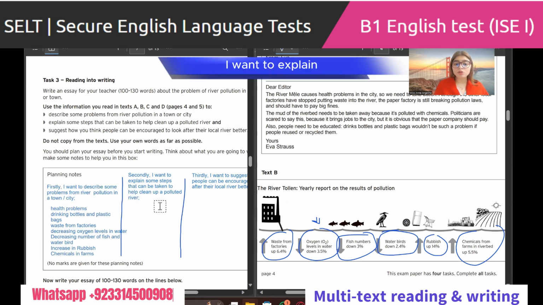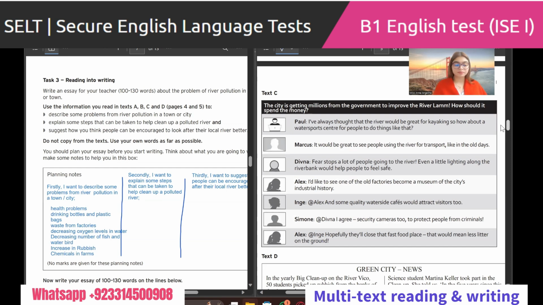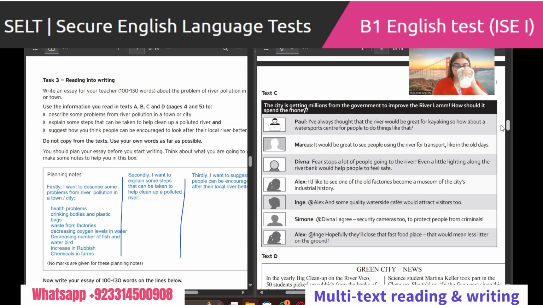Now, secondly, I want to explain some steps that can be taken to help clean up a polluted river. So let's have a look in here. Text C, if you guys could read aloud for me, and then we can take out some points. Anyone who wants to read? Can I read? Yes, you can.